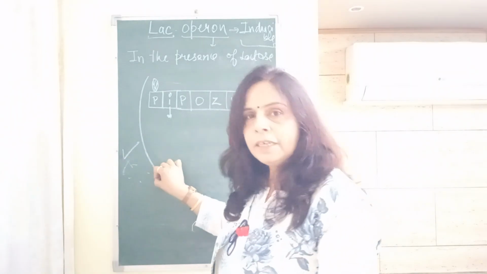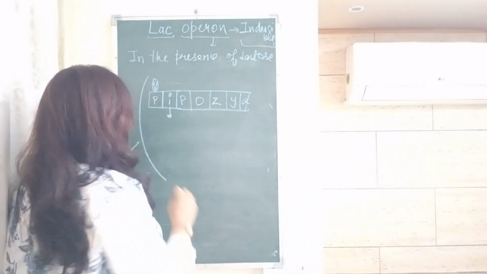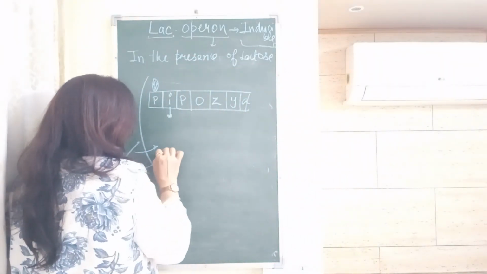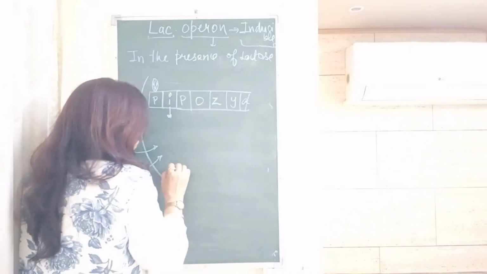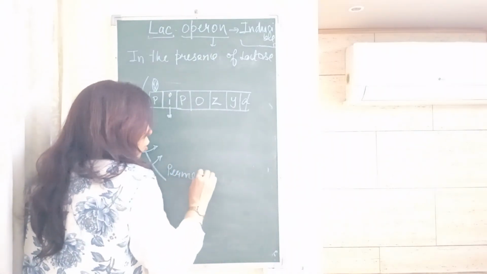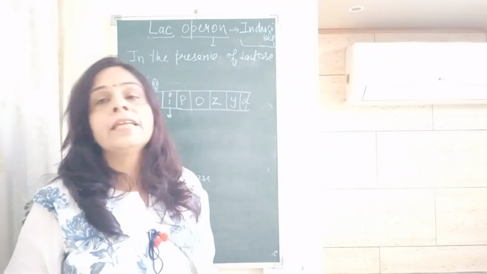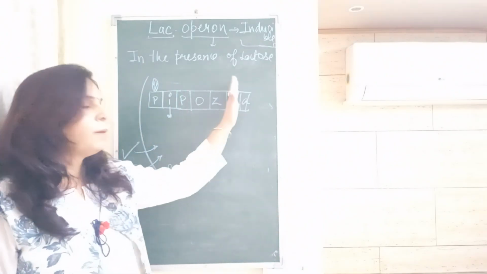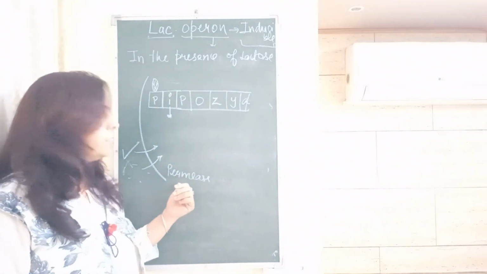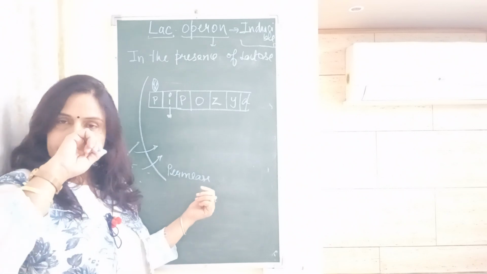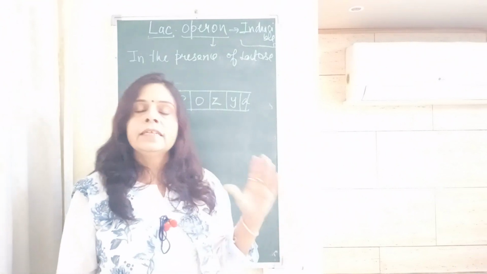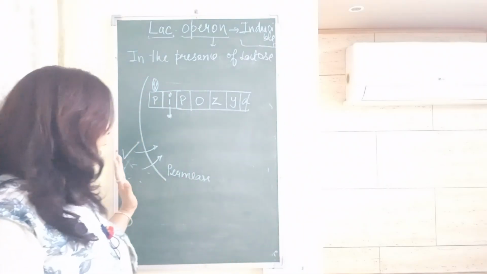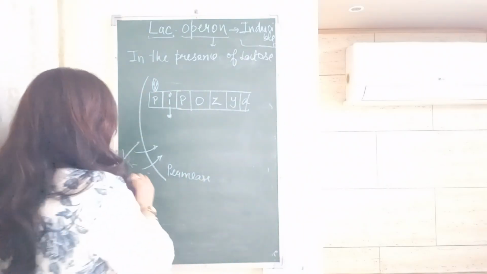Lactose is present in the medium, and some lactose will diffuse inside the bacterial cell. How? Because of permease. Students ask this question: if permease is synthesized by the Y gene, then how has it come here? So we can mention that some permease is already present in the cell, allowing the lactose to enter.